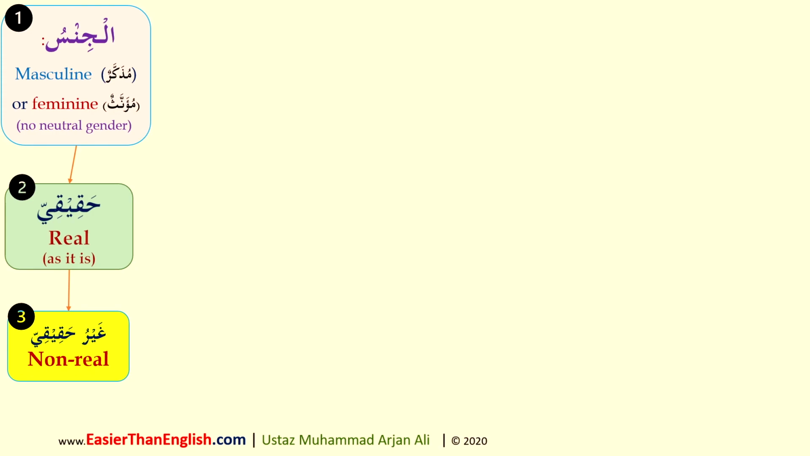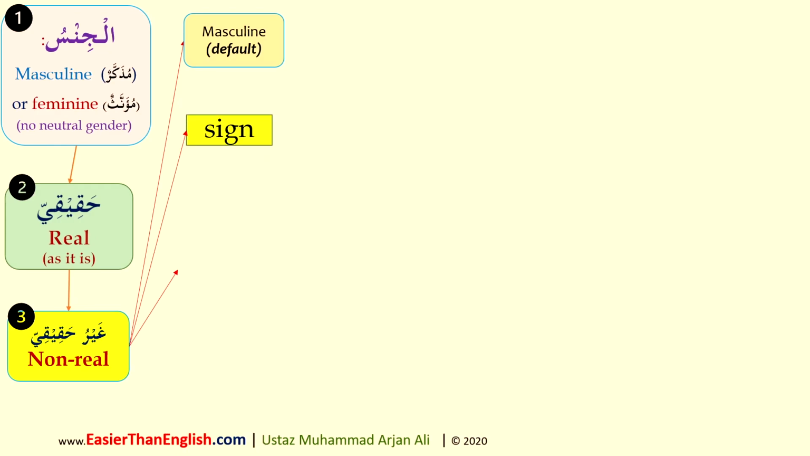The third group is the bulk of the words you're going to come across, and they're called غير حقيقي, non-real. The default position of non-real is that they will be treated as masculine unless they fall into two categories of feminine. The first category is having a sign at the end of the word, and the second is a group of words or categories of words that the Arabs have historically used as feminine.